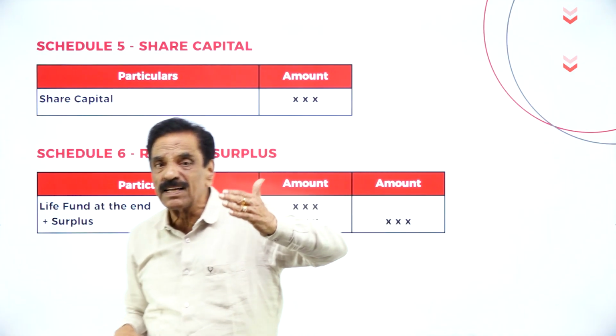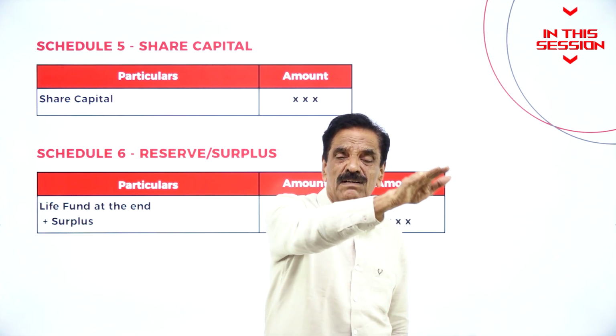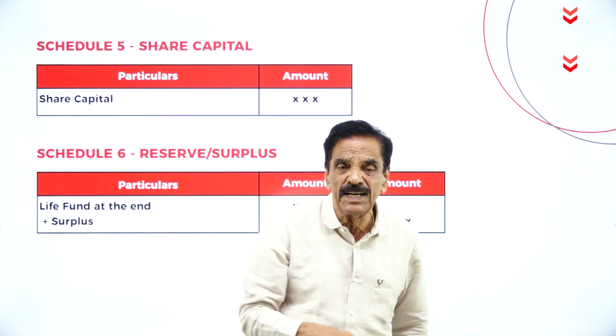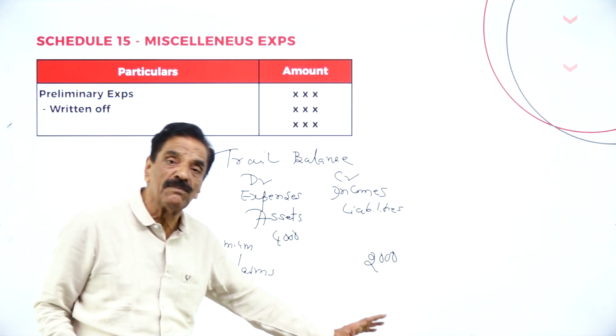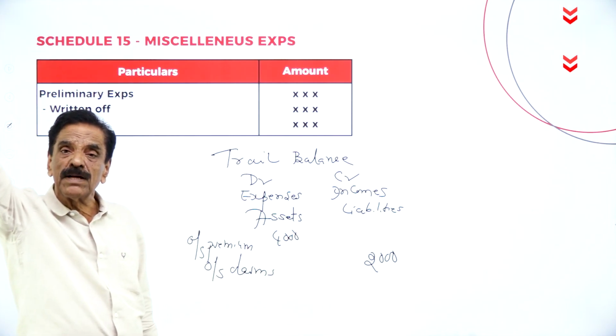What are calls in arrears? Calls made by the company but not paid by the shareholder are called calls in arrears, and they should be deducted. If outstanding claims are given in the trial balance, they should come directly on the liability side of the balance sheet.